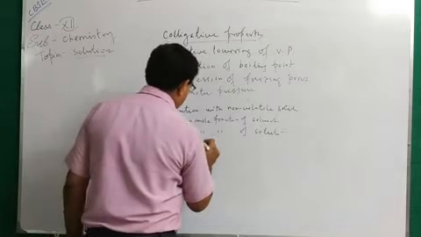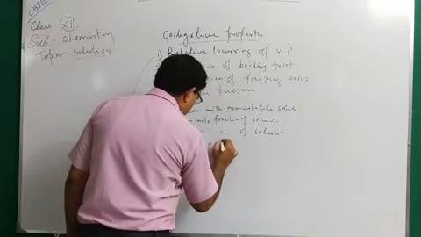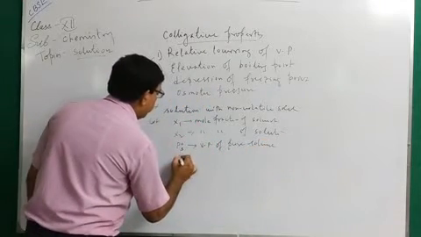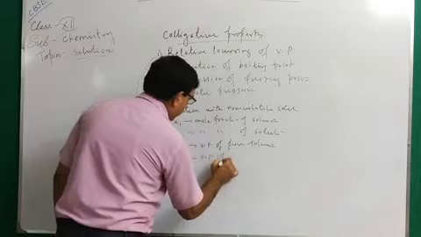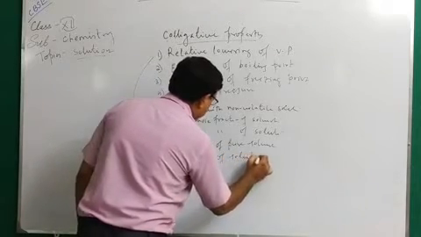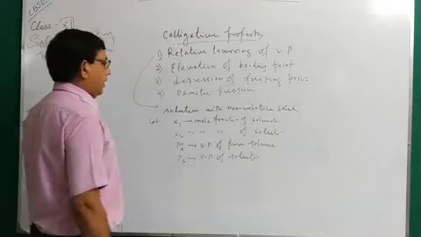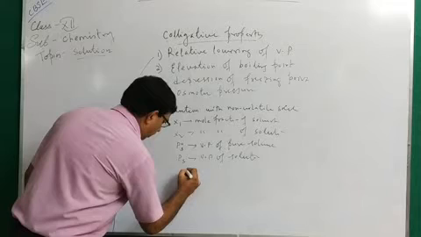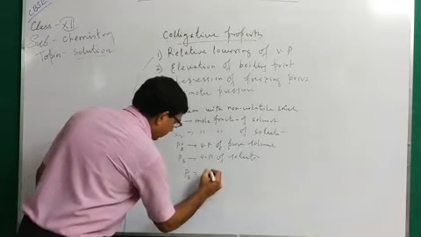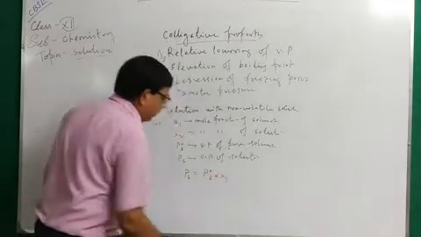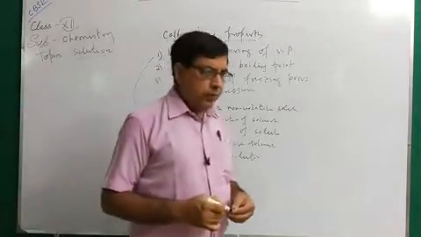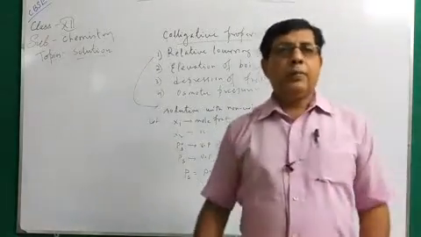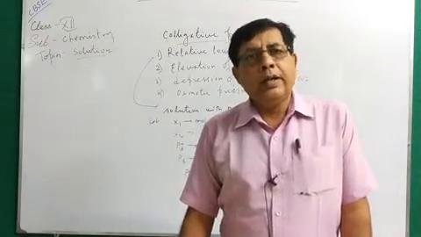Let P0S be the vapor pressure of pure solvent, and PS the vapor pressure of the solution. According to Raoult's law, the non-volatile solute has no contribution to the vapor pressure. Vapor pressure of one component is equal to the product of the vapor pressure of the pure component and the mole fraction of that component.